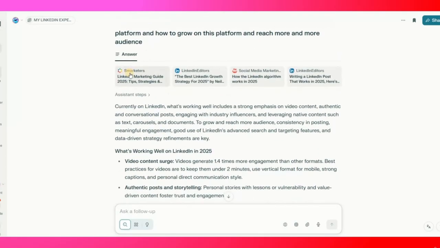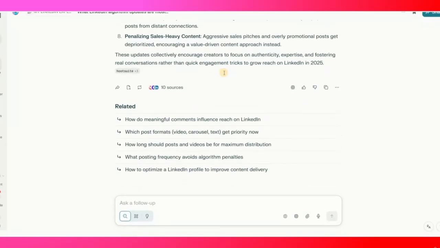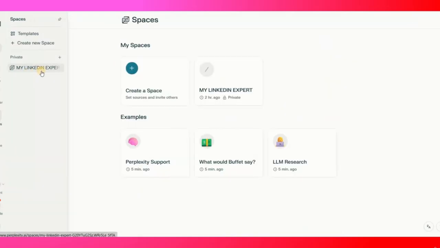Perplexity has generated all the detail. If I want to read a blog based on what I asked over here, I can simply click on this and go further with the reading part. So you can ask anything if you want. This is my LinkedIn space. If I click on my spaces, you can see over here my LinkedIn space. If I want to ask anything related to my LinkedIn account, I can just head over to this space and ask it.